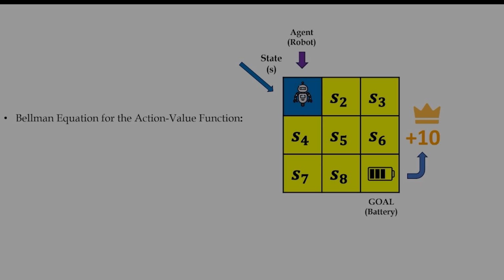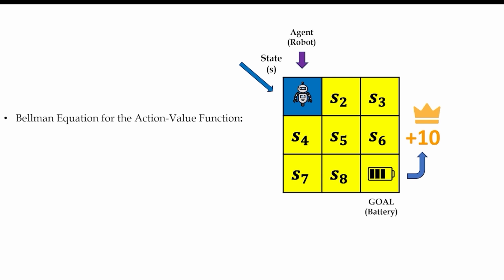Let's visualize this with a simple grid board, where our agent is a robot and it is trying to navigate the environment and maximize its rewards. The agent starts in state 1. The goal is to reach state 9, where it gets plus 10 reward. In each state, the agent can take one of 4 possible actions: move up, down, left, and right. For now, we'll focus on calculating the action value for moving right from state 1.